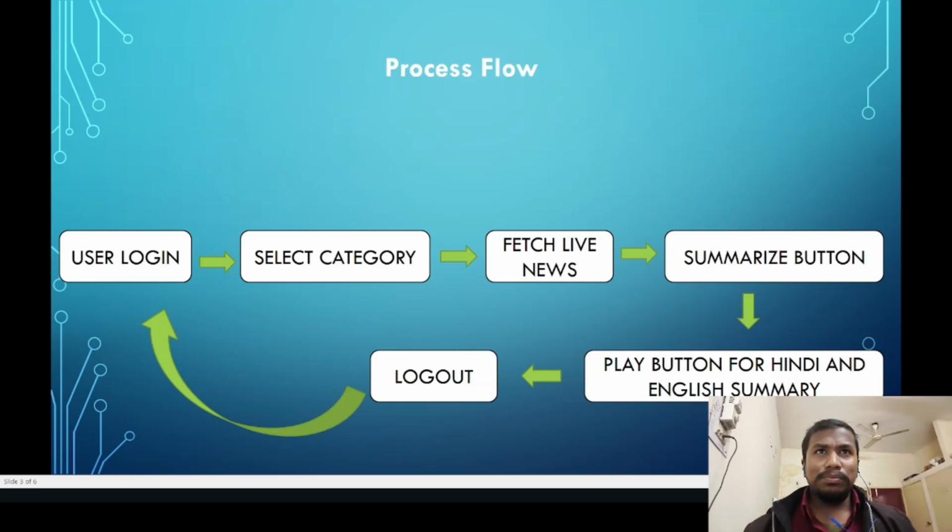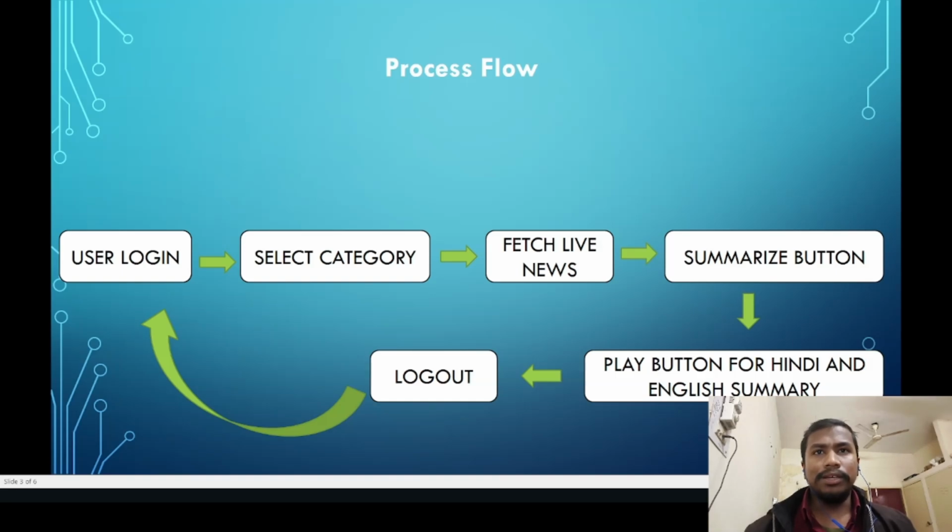In the process flow of the project, when a user logs in to the system, they have to select a category, like what kind of news he or she wants to listen to, read, or take a quick overview of.